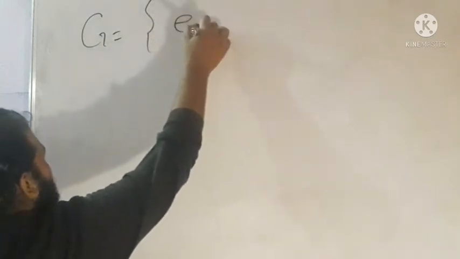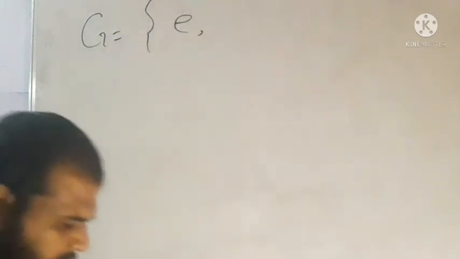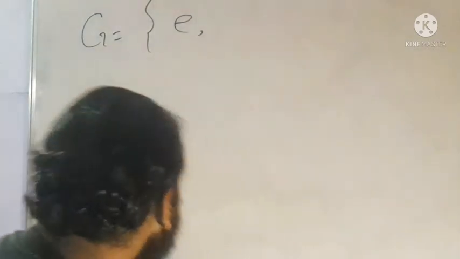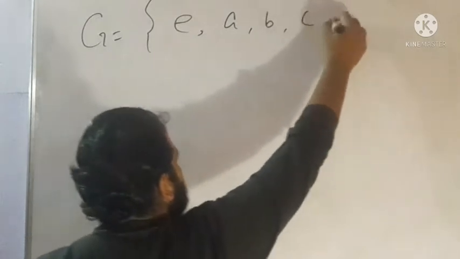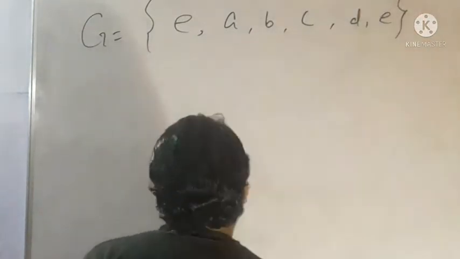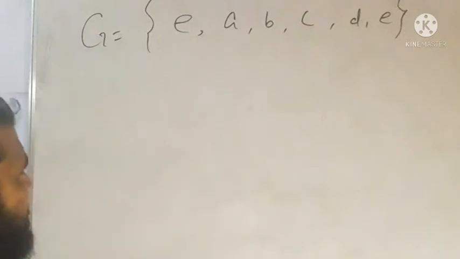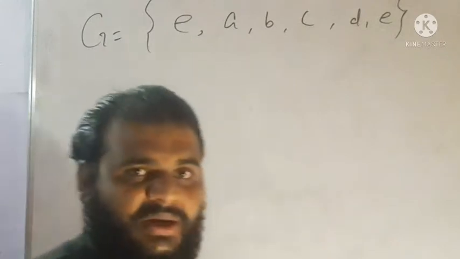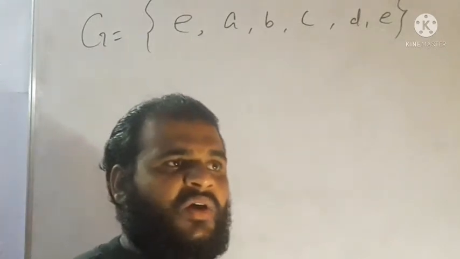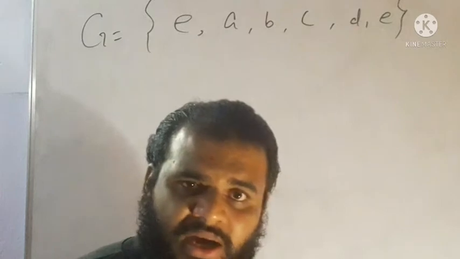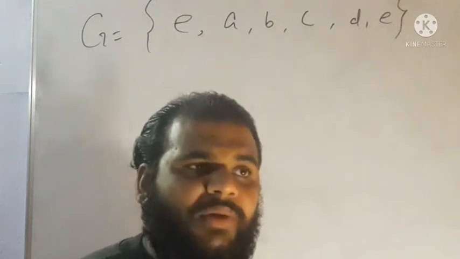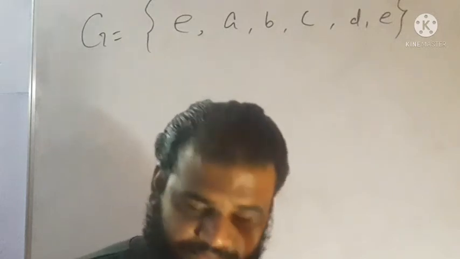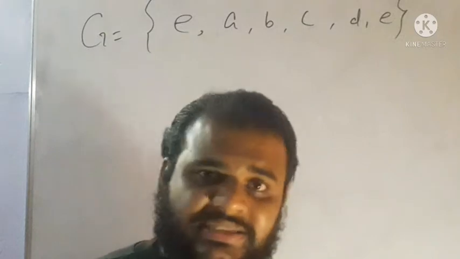Let the group be G, and every group contains an identity element. The elements are e, a, b, c, d. A group of order 6 contains 6 elements. And what is the behavior of those elements? Let us analyze the elements of the group: how many elements of a certain order does a group have?